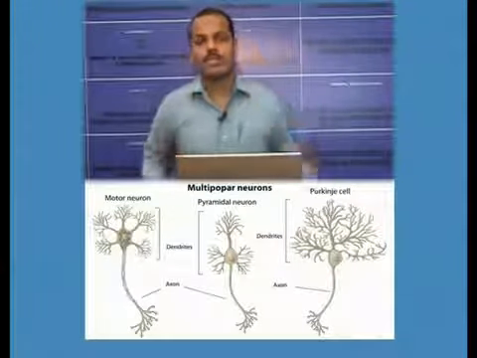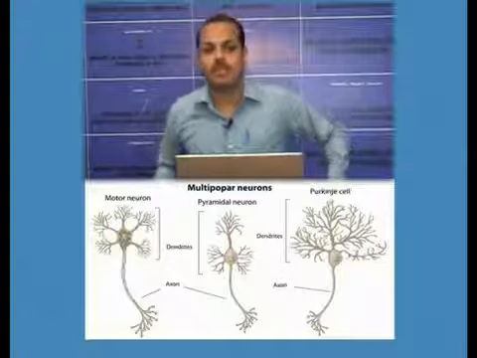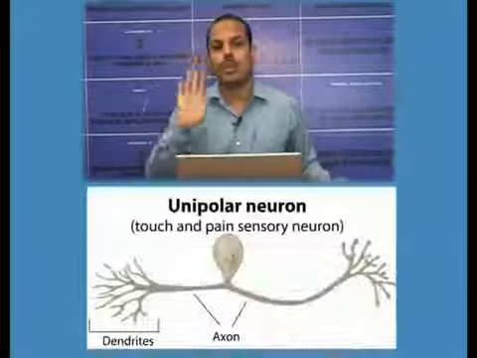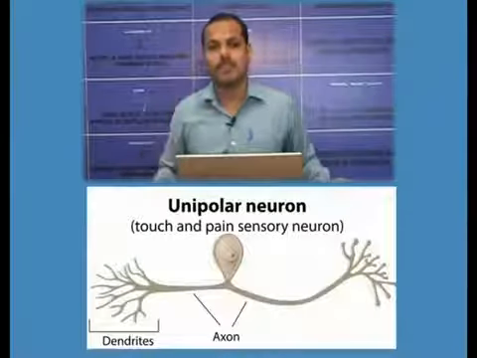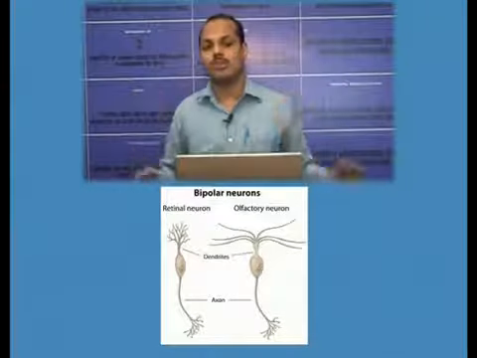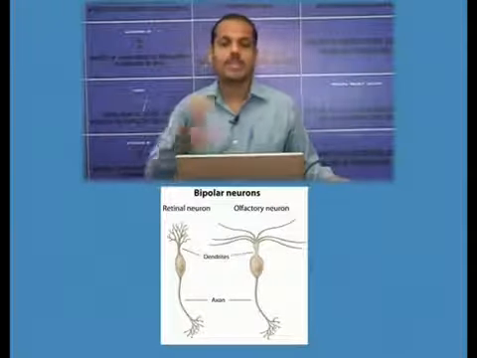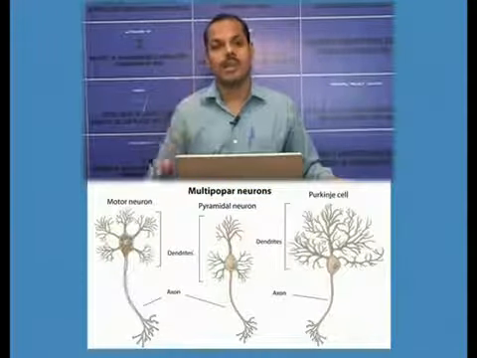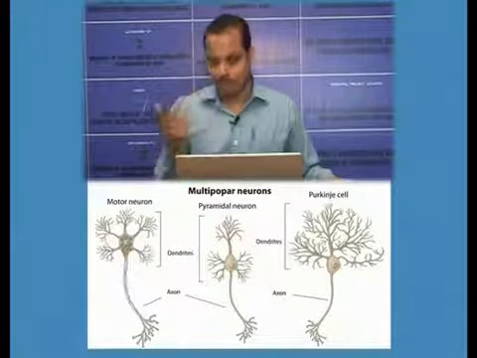So based on the number of fibers extending from the cell body, neurons can be divided into unipolar neurons, where only one extension is there; bipolar, where two extensions are there, one axon and one dendrite; and the third one is multipolar, which has multiple extensions, like many dendrites and one axon.